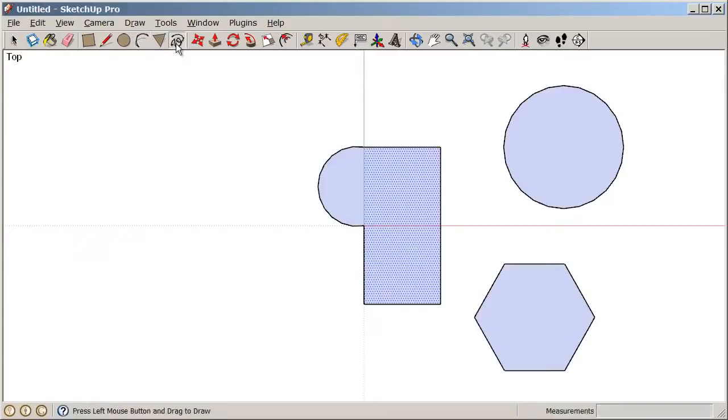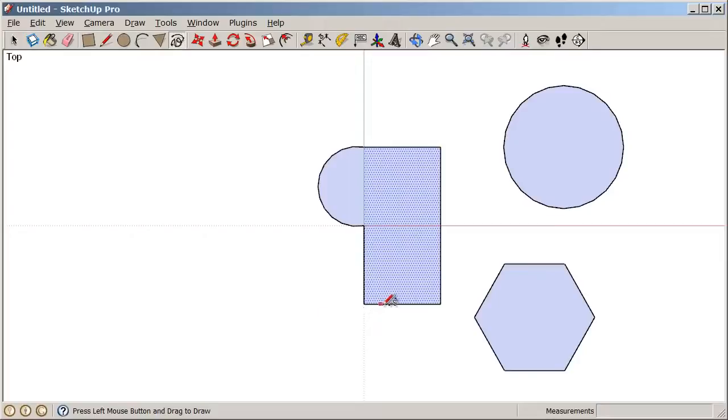Next, let's take a look at our freehand tool. The freehand tool is that little pile of squiggly lines up there on the large tool set. The important thing about the freehand tool is that we start and finish on edge, or at least at an endpoint, because we want to complete a closed loop of coplanar edges. Also, the freehand tool is a click and drag tool.